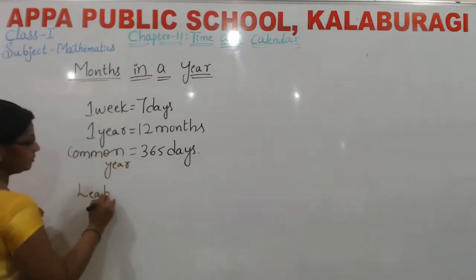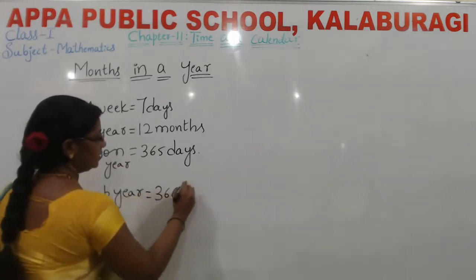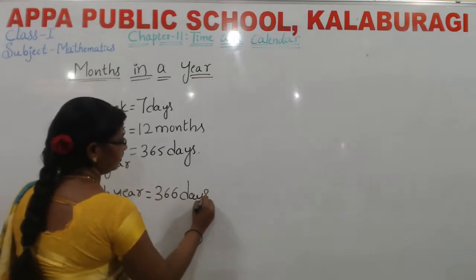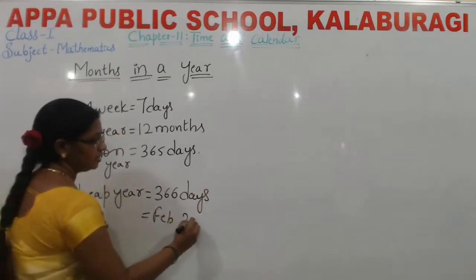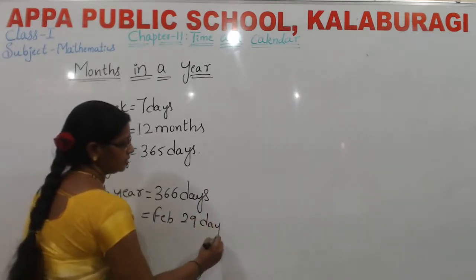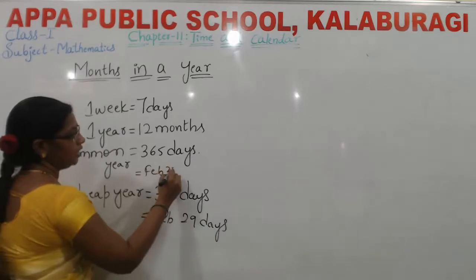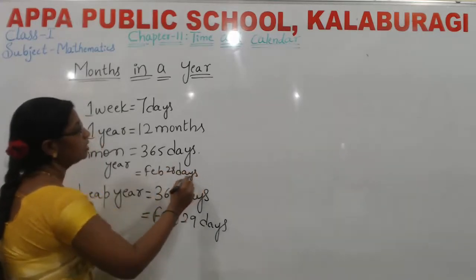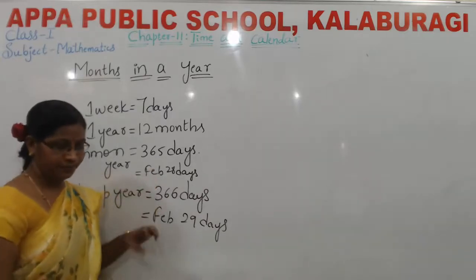Leap year means 366 days. Otherwise, we can say in the month of February it has 29 days. Common year means it has 28 days in February. You should remember these things. What is a leap year and what is a common year.